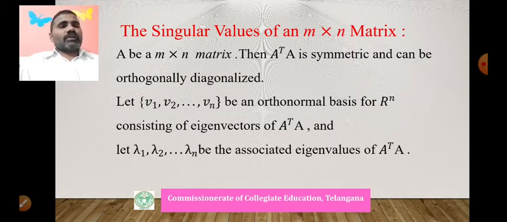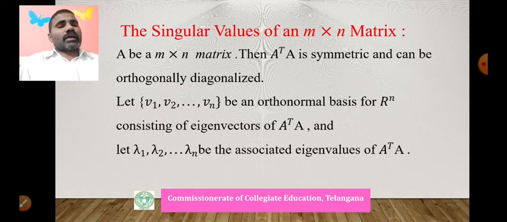A transpose A is an n by n matrix whose eigenvalues are lambda 1, lambda 2, ..., lambda n, and the corresponding eigenvectors are v1, v2, ..., vn.